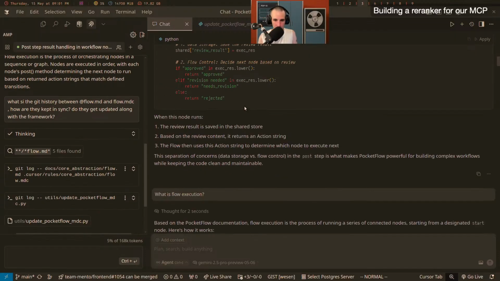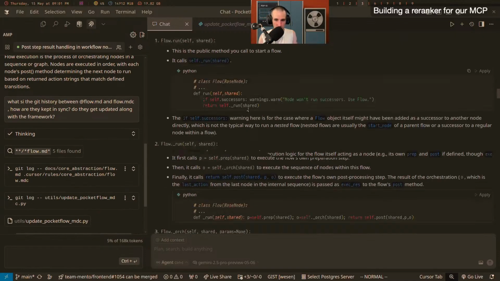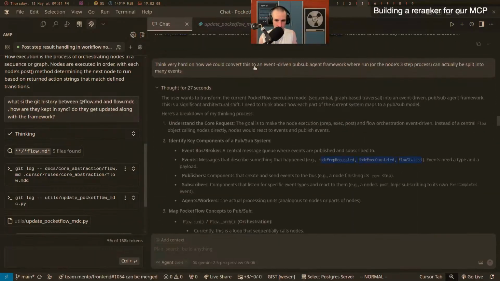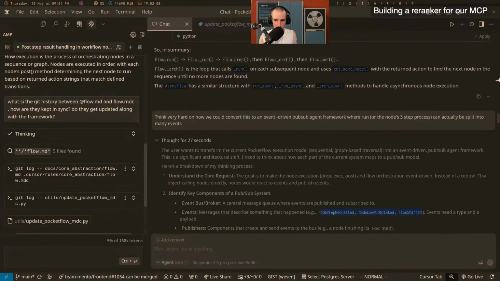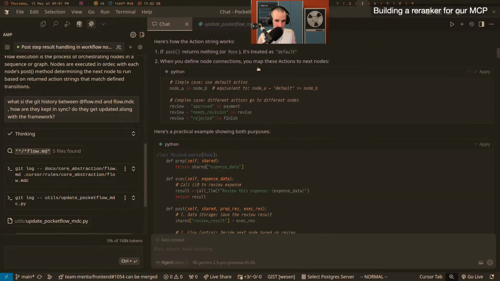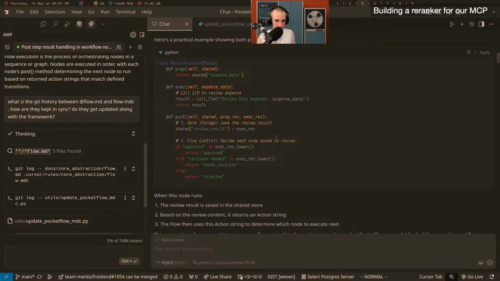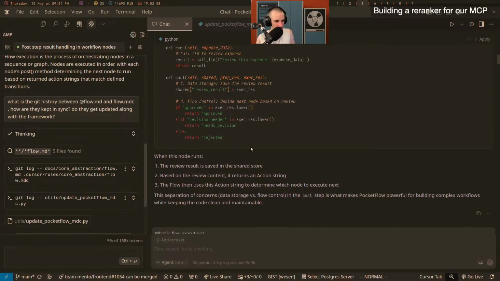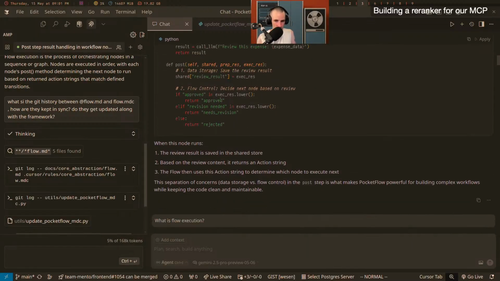But I do think of this as a way of building up to, and we're getting back to our event-driven thing, it's like all of this is me starting from zero understanding of the code base, but already thinking, okay, well, how am I going to convert this to an event-driven thing? And let's do it in this context. So first I get a lot of notes that tell me, oh well, what is a flow? How are results handled? Maybe a little bit of code here and there.